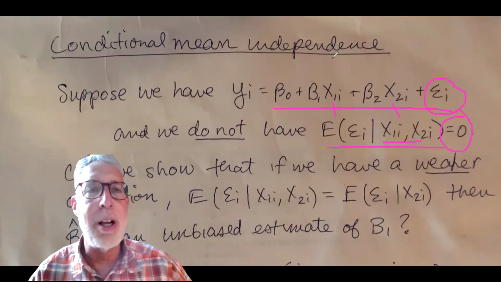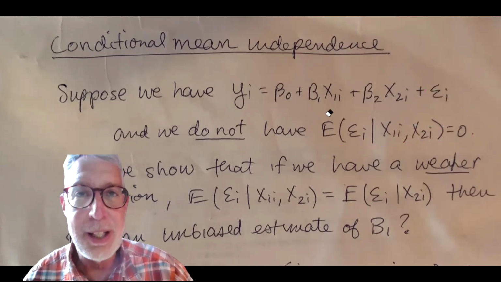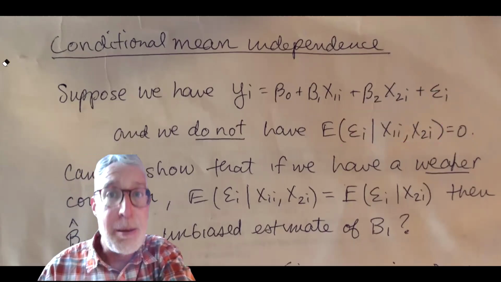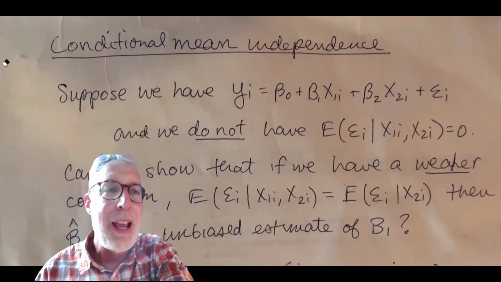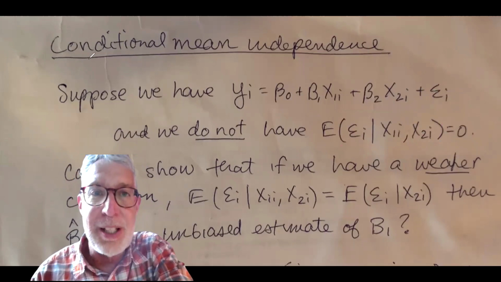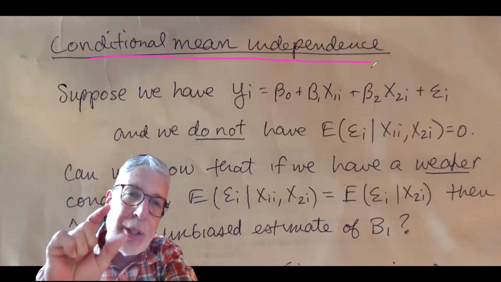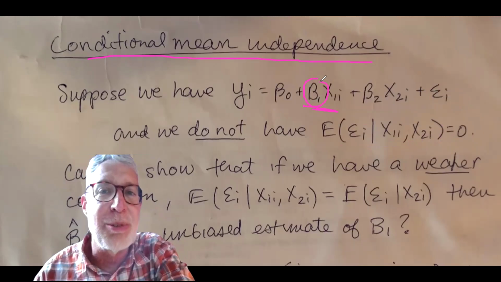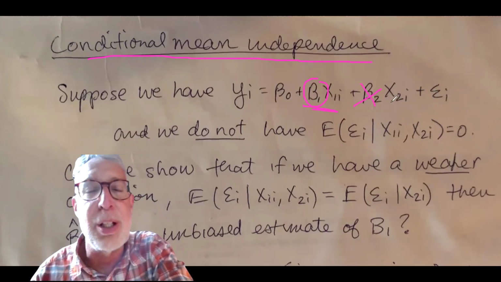That's sometimes a strong assumption. So what we'd like to know is there a somewhat weaker assumption that we could use that would still give us an unbiased estimate of the coefficient that we have that's of interest. And the assumption of conditional mean independence is that, yes, we can do that if we're only interested in the coefficient on one of the variables. So say we're only interested really in beta 1. That's the coefficient that we're interested in. And we're not really interested in beta 2. We just have the x2 here as a control variable.